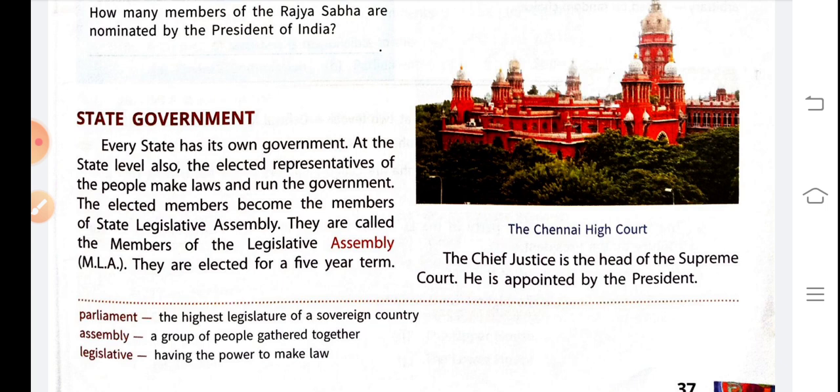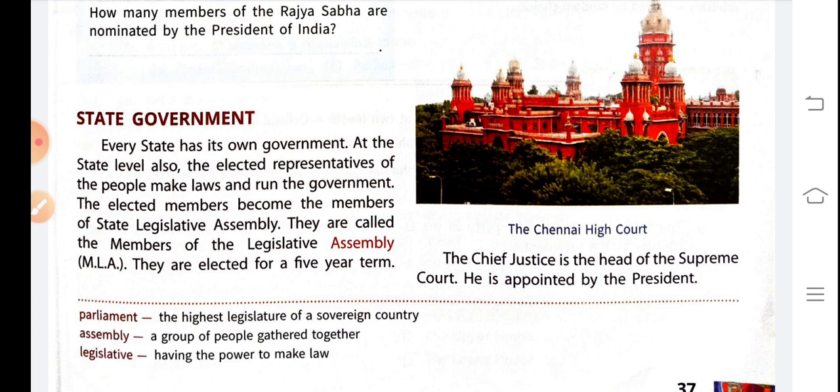Okay, so the elected members become the members of the state legislative assembly. You hope you have heard about Vidhan Sabha and Vidhan Parishad. So state legislative assembly means Vidhan Sabha. So they are called the members of legislative assembly, MLA.